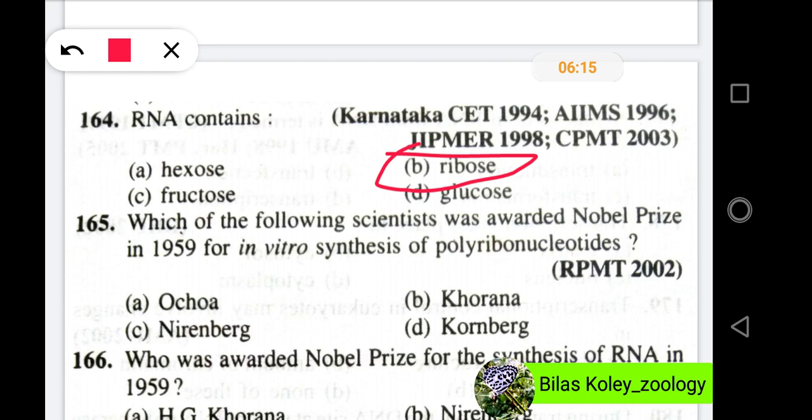Now, question number 165. Which of the following scientists was awarded the Nobel Prize in 1959 for in vitro synthesis of polyribonucleotides? And the options are Ochoa, Khurana, Nirenberg, and Kornberg. In these questions, the right option will be Ochoa.